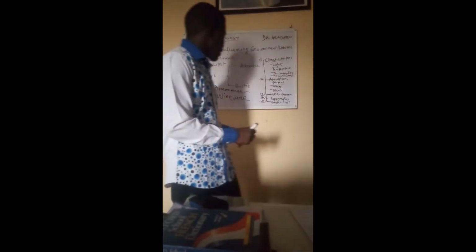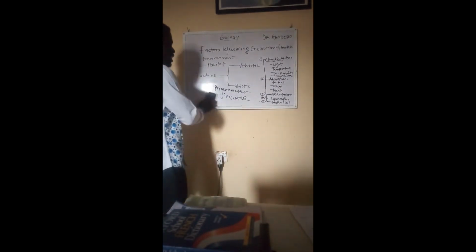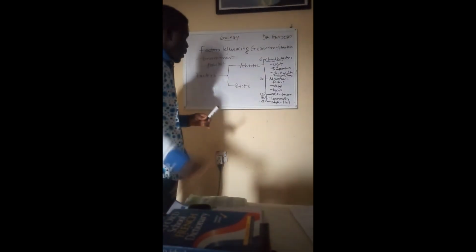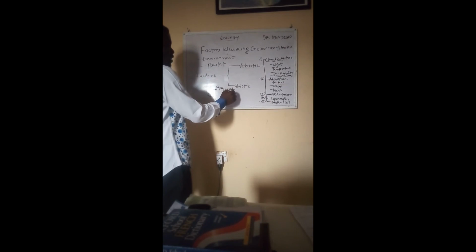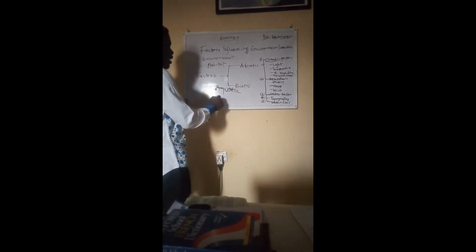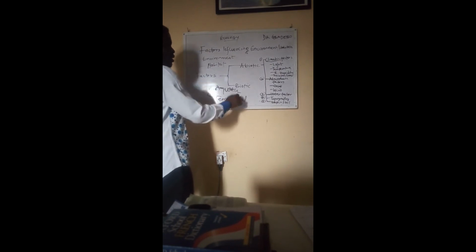Based on the hydrological factor or water availability, the environment of organisms can be divided into two types: the aquatic environment or aquatic habitat, and the terrestrial environment or terrestrial habitat. This is actually based on water availability.